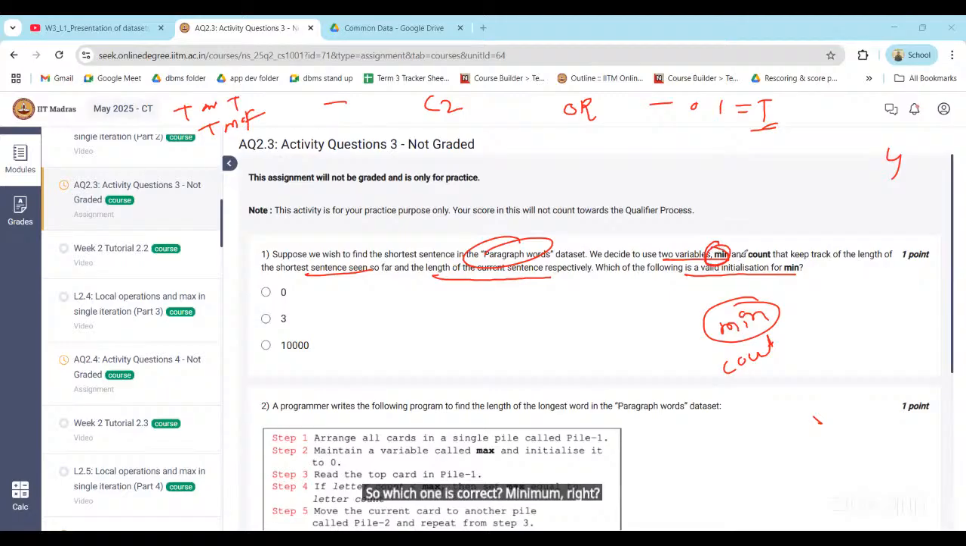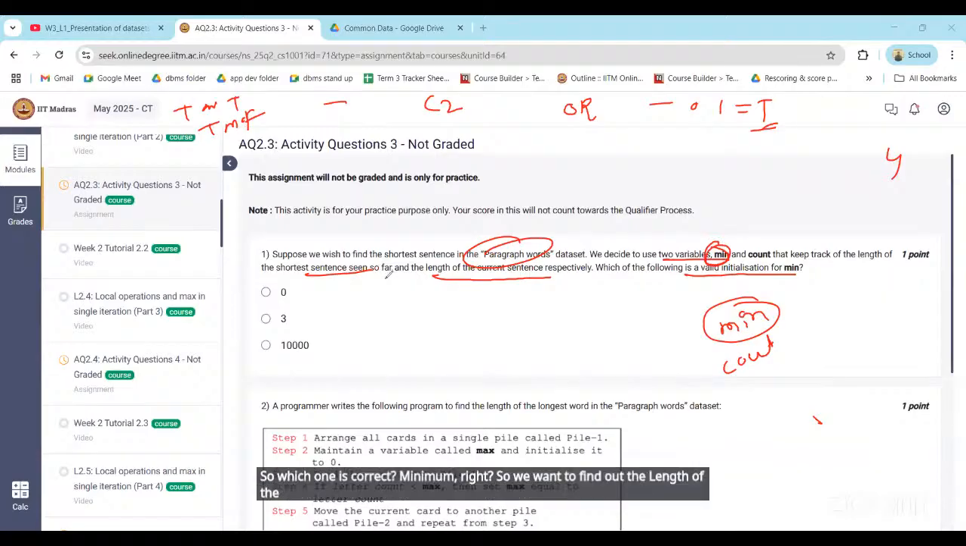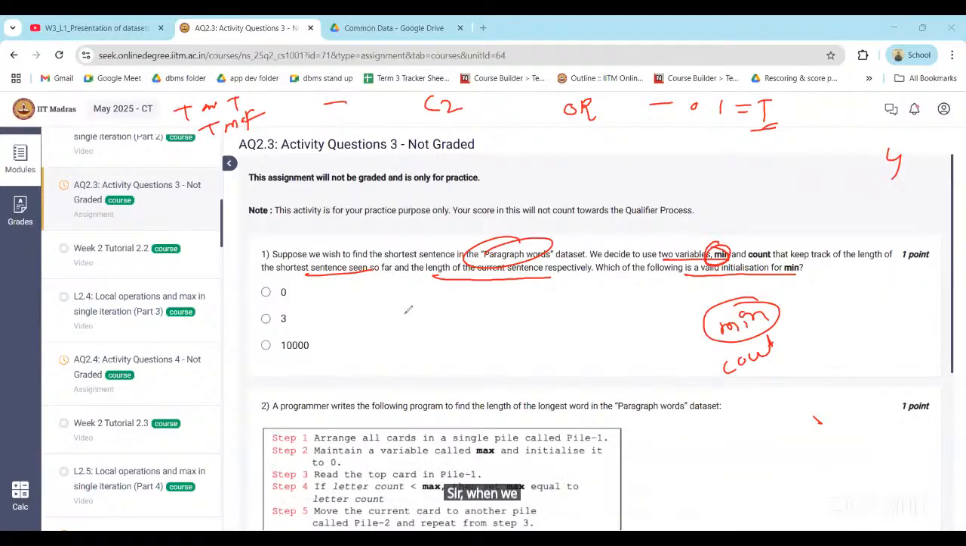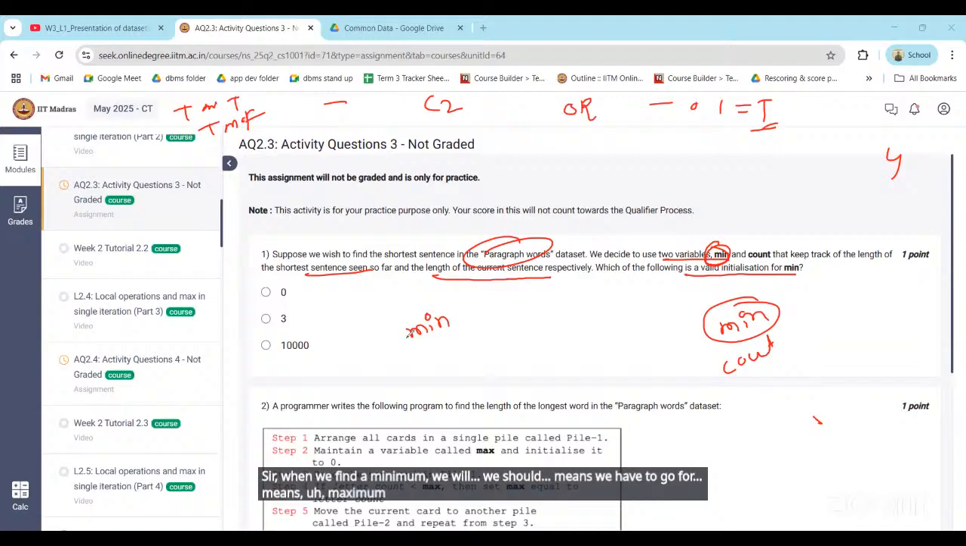So we want to find out the length of the shortest sentence seen so far. Sir, when we find a minimum, we have to start with the maximum number among the data which we have.